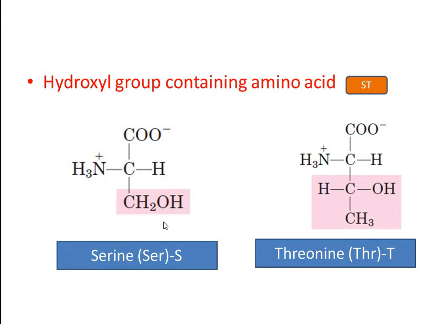Serine contains a CH2OH group at its side chain and is indicated by the 3-letter abbreviation SER or 1-letter abbreviation S, whereas threonine can be represented by the 3-letter abbreviation THR and 1-letter abbreviation T. So these two amino acids can be remembered by the 2 letters ST. We remembered the names of aliphatic amino acids by the word GAVLI, and the hydroxyl group containing amino acids can be remembered by the letters ST.